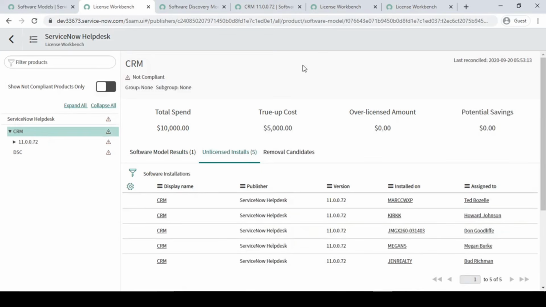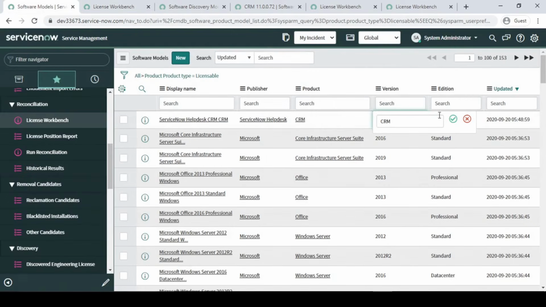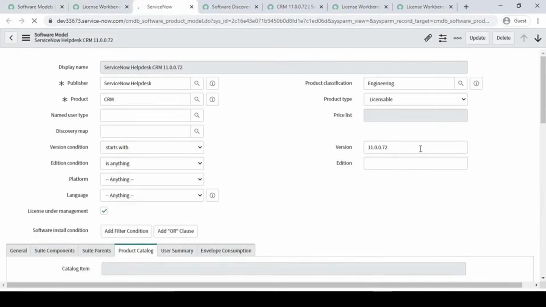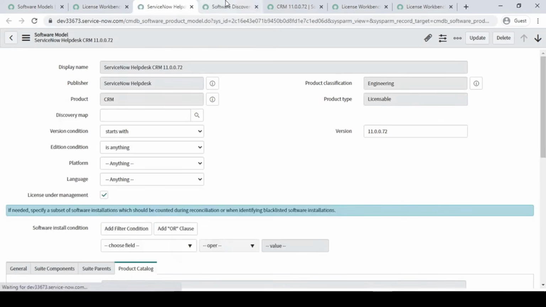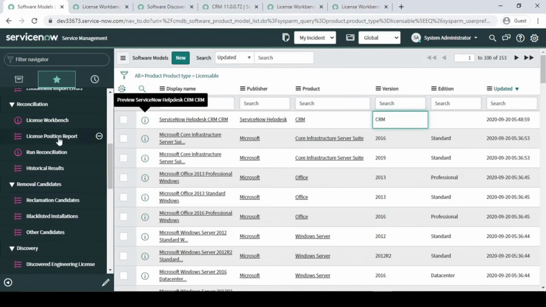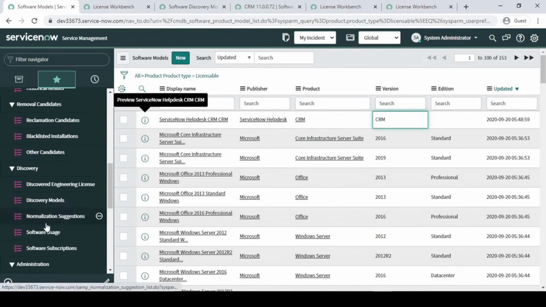Fine. So here you can see it over here. Now for CRM, this is the version I have changed it to, so that it will get normalized correctly. And after changing, I have just run this reconciliation again, right?